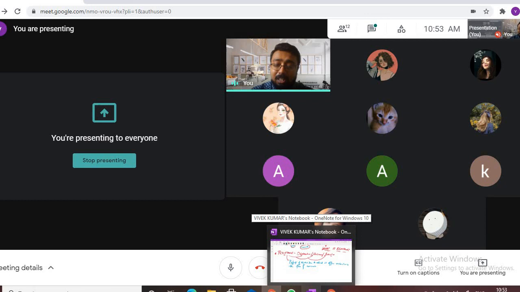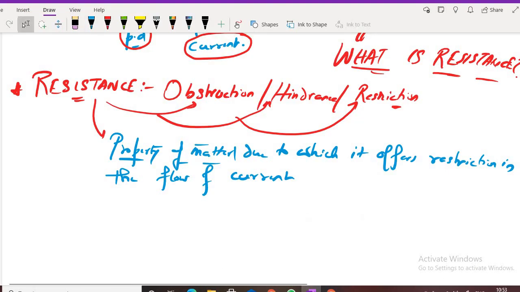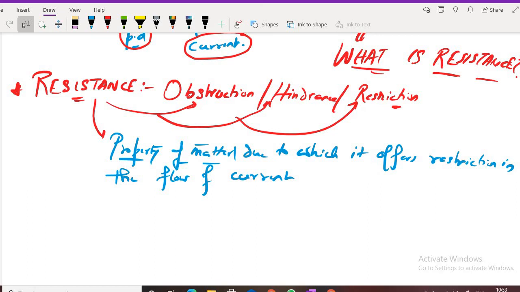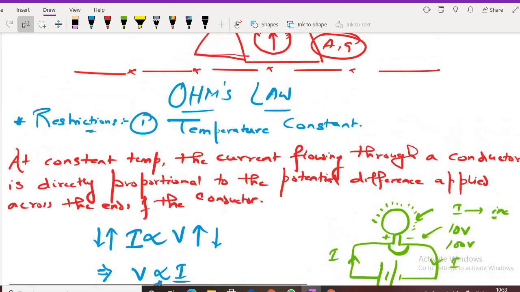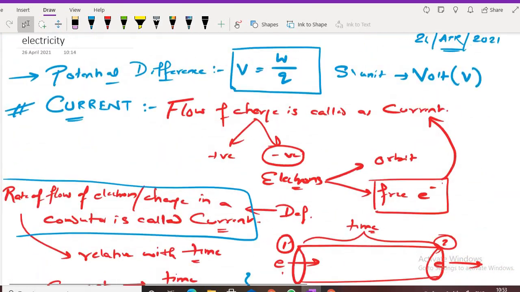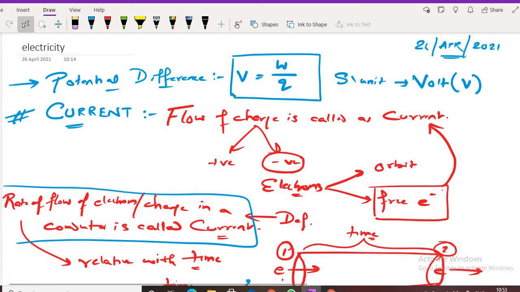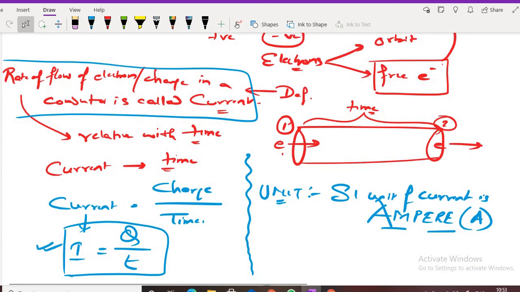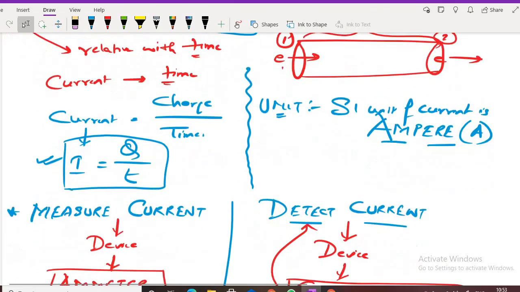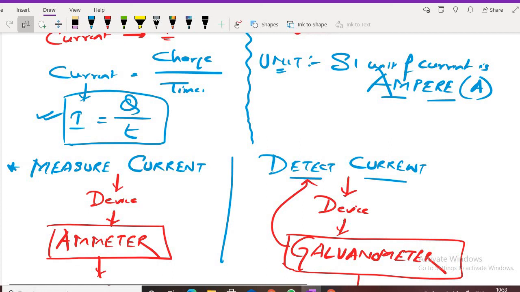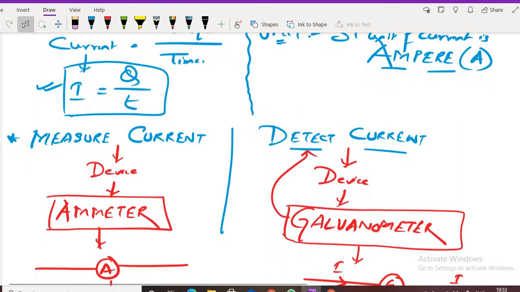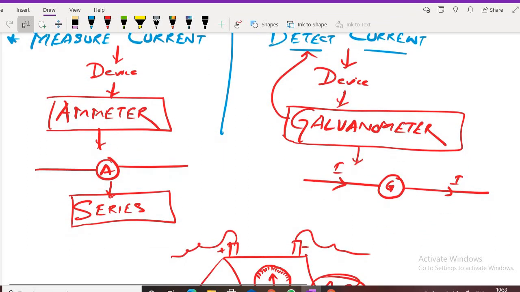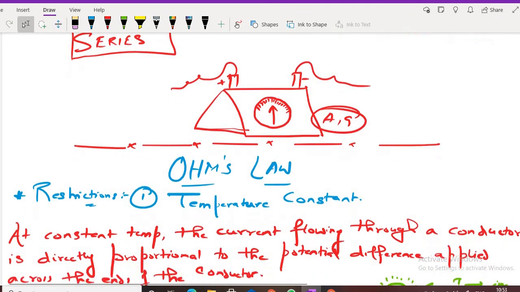For the last 30 seconds, we will revise whatever we have studied today. One by one, we are going to start the revision and see how much we have studied. We studied current, that is the flow of charge. Charge here means free electrons. We have the formula I equals Q by T. The SI unit of current is ampere. How to detect current with the help of a galvanometer. How to measure current with the help of an ammeter. I have shown you the diagram of that.